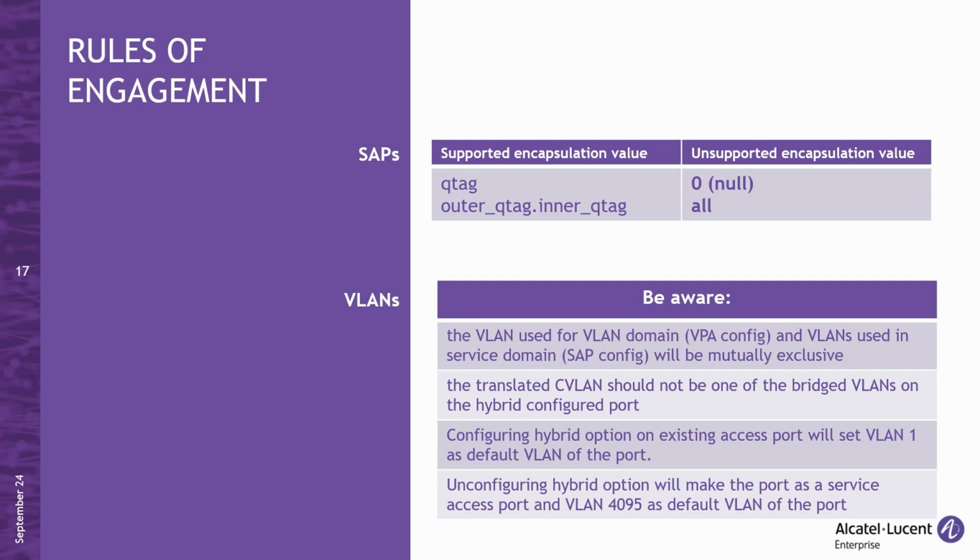Additionally, if VLAN translation is being used with an SPB service, ensure that translated VLANs do not overlap with the VLANs used for the VLAN domain. It is also important to note that when the hybrid access port functionality is enabled, the default VLAN on that port will automatically be set to VLAN 1. This setting can be modified by the administrator later. When hybrid access port functionality is disabled, the default VLAN on that port will change to 4095, the standard value when configuring a service port from a bridge port.